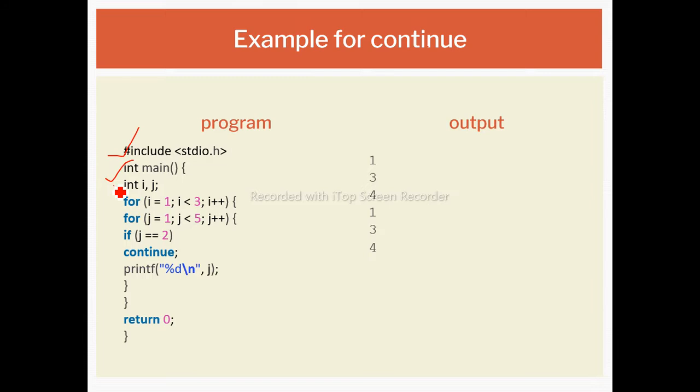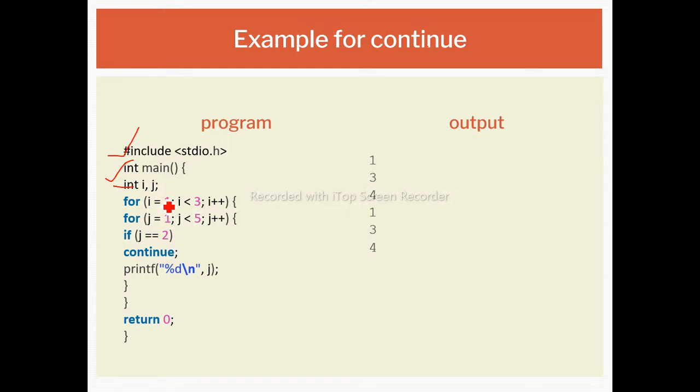Next is here int i, j, that is we have declared the two variables i and j. After that, we have taken two for loops. The first for loop will start from i and execute up to the value 3, and within that for loop, again we have taken another variable j, and the condition is i is less than 5, and within that we are checking if j is equal to 2, we continue the execution.